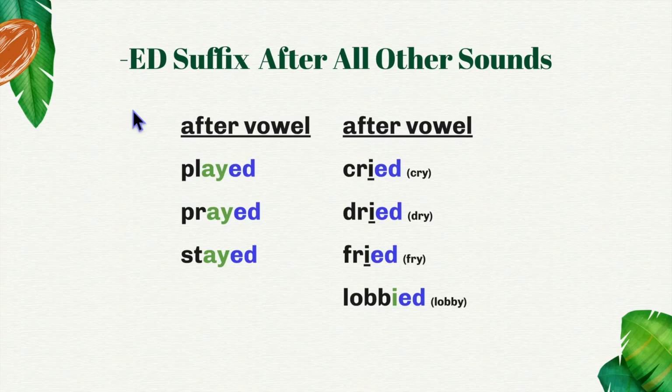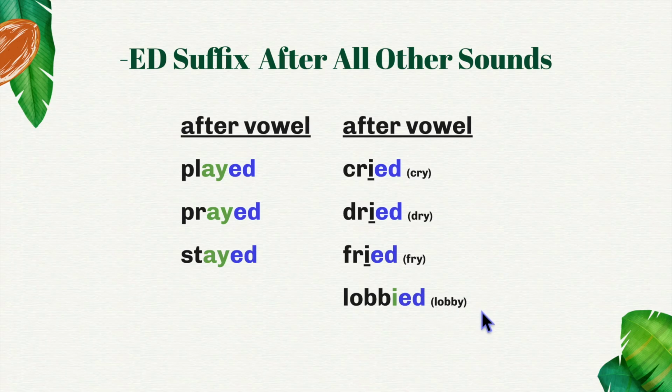Finally, the suffix ED sounds like the letter D after all vowel sounds. AY says A, so we have played, prayed, stayed. Cried, dried, and fried. In all these words, the root ends in the letter Y, and the rule in English is when we add a suffix that starts with an E, we change the Y to an I. So that's why we have cried, dried, and fried.